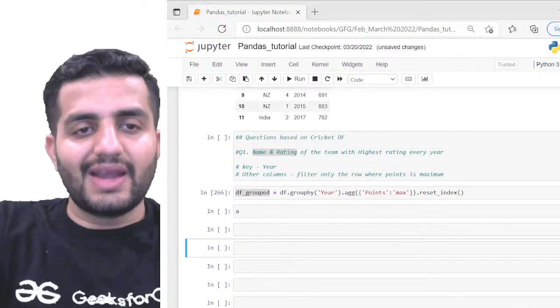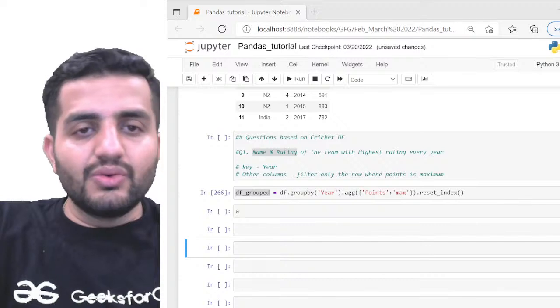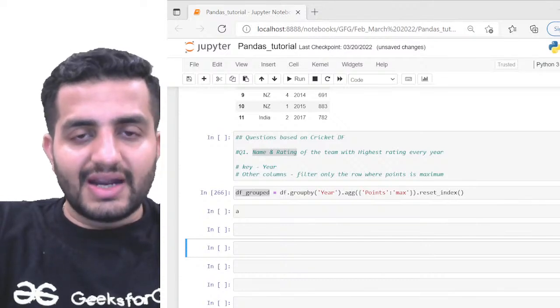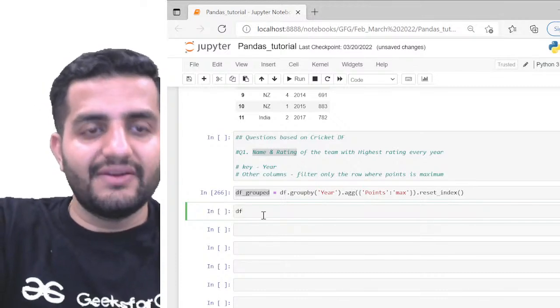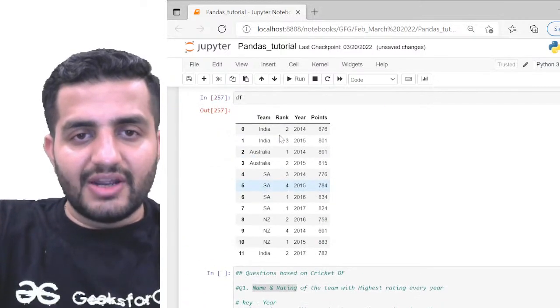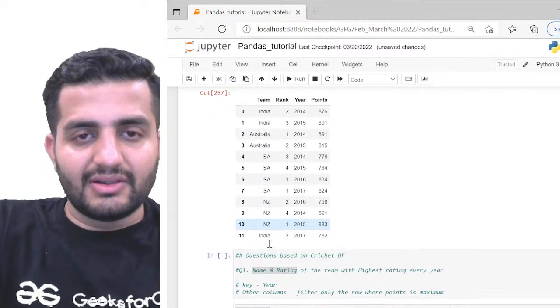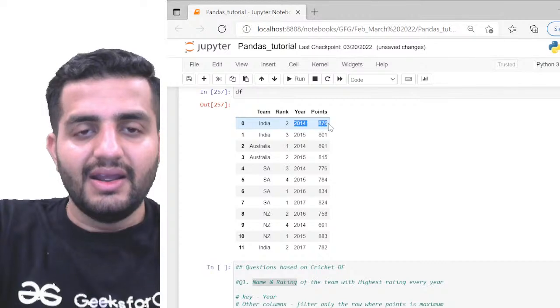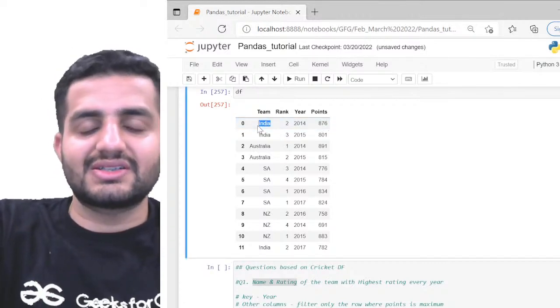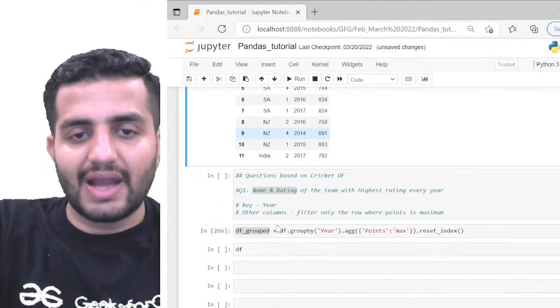So in this case, I can simply do a merge between my original data frame, so for example if I call df here, my original data frame, and the grouped data frame, based on the points and the year which I'm getting, I can simply get the name here, right? Just a simple join operation, right? That's what I can do.